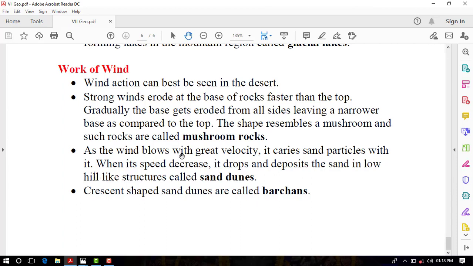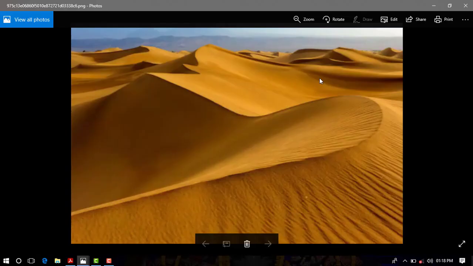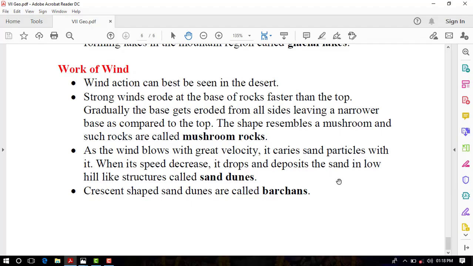As the wind blows with great velocity, it carries sand particles with it. When its speed decreases, it drops and deposits the sand in low hill-like structures called sand dunes. On your screen, you can see a picture of sand dunes. When sand dunes are crescent-shaped, those dunes are called barchans.